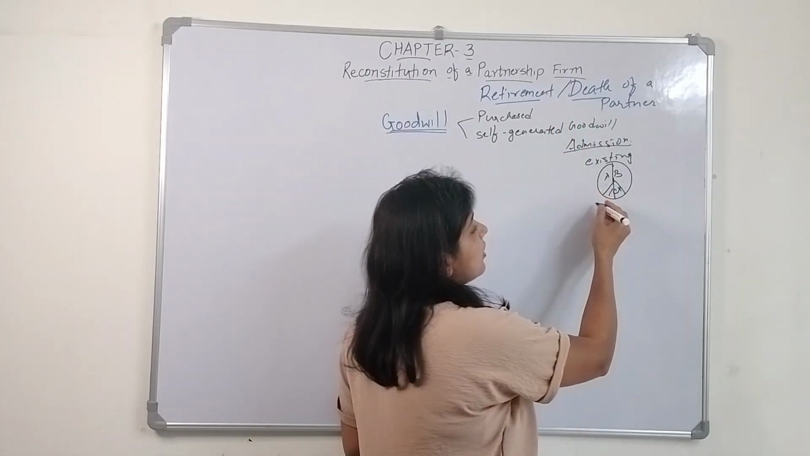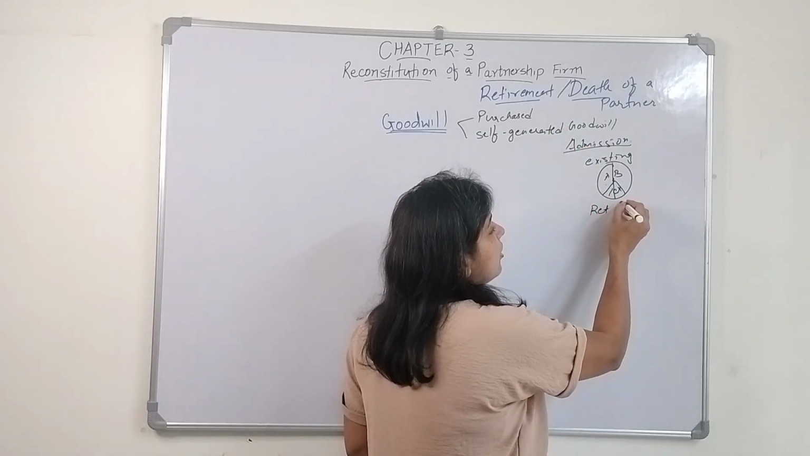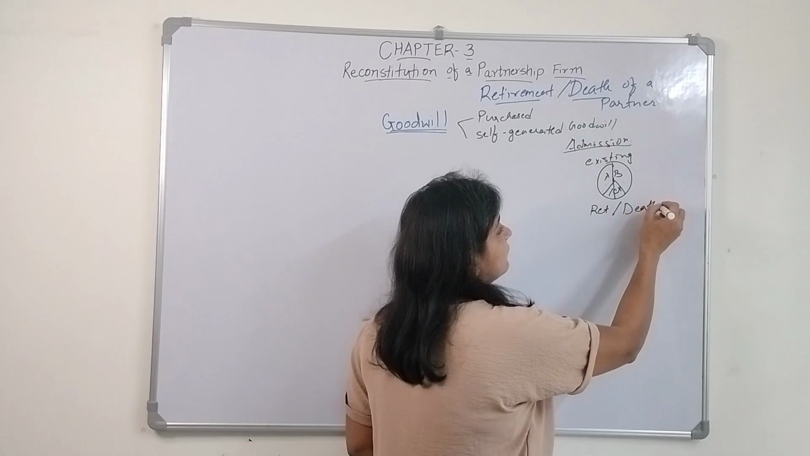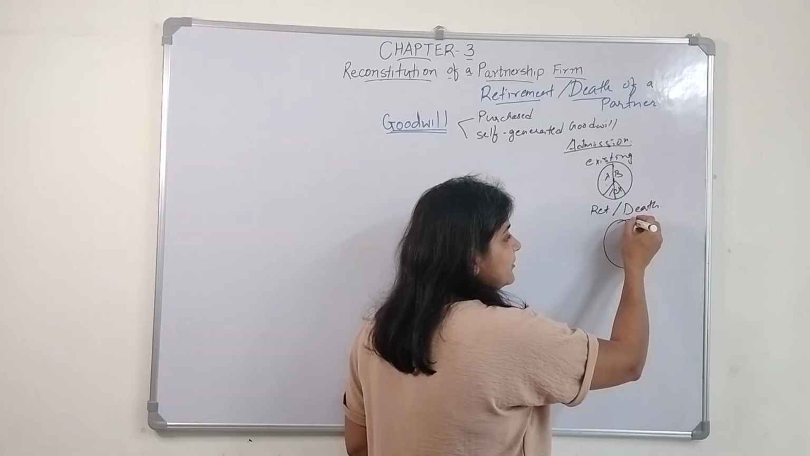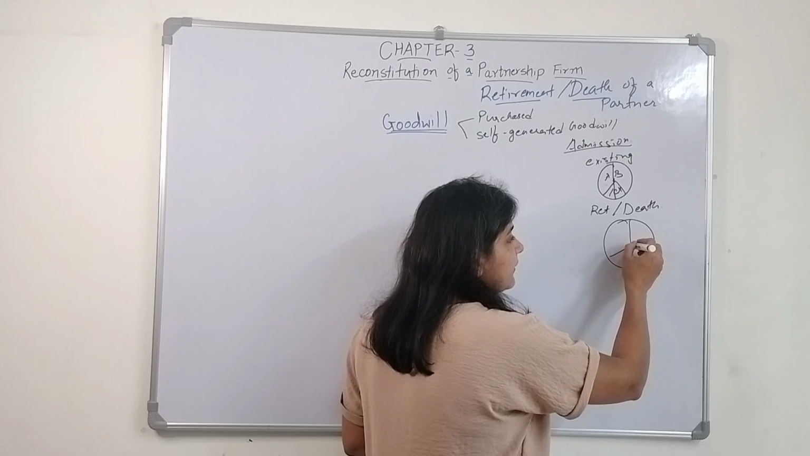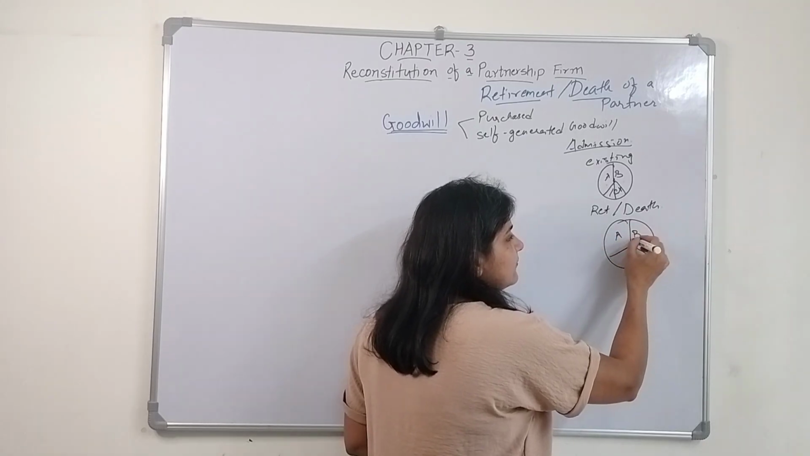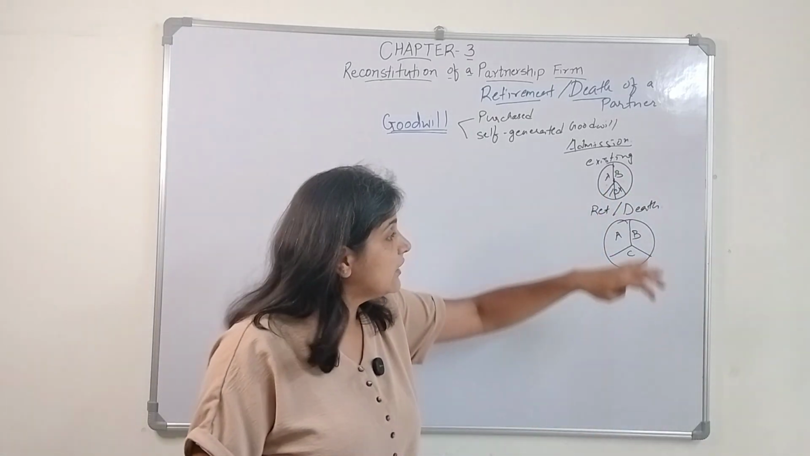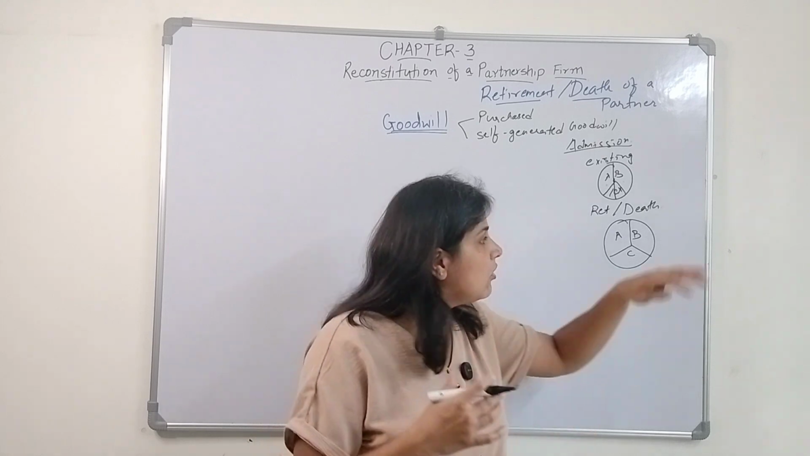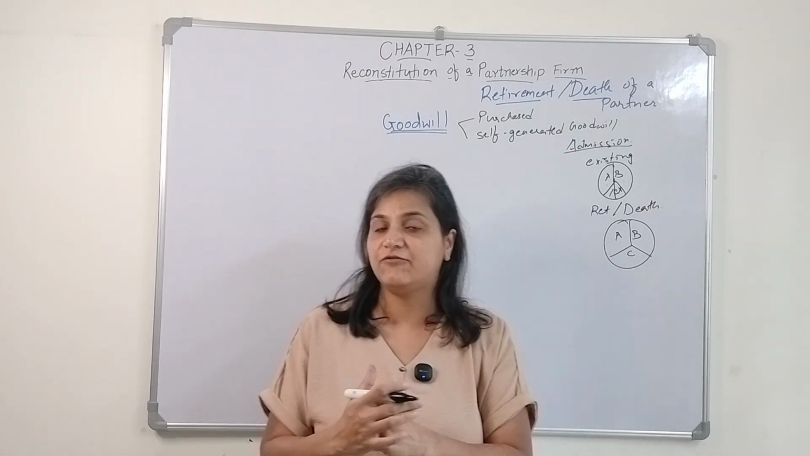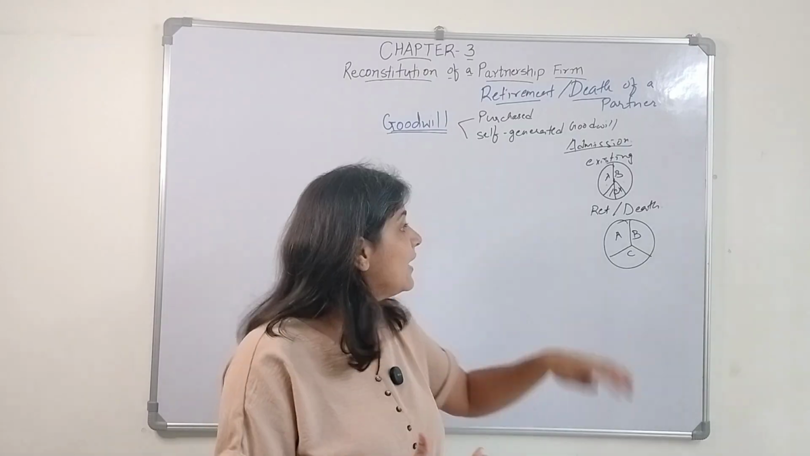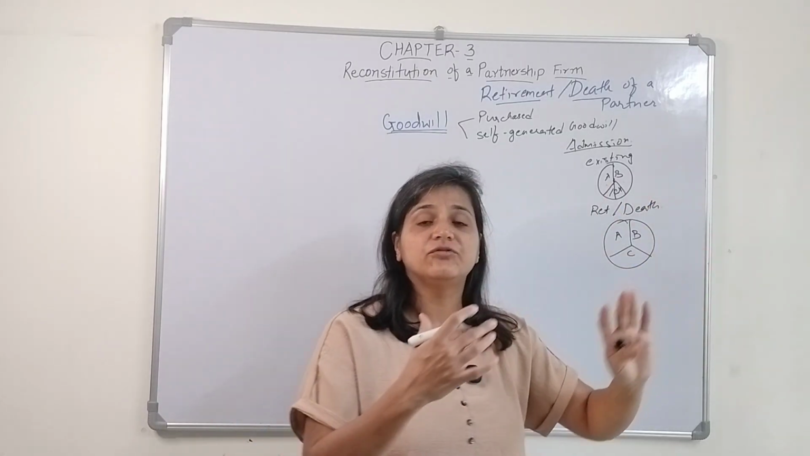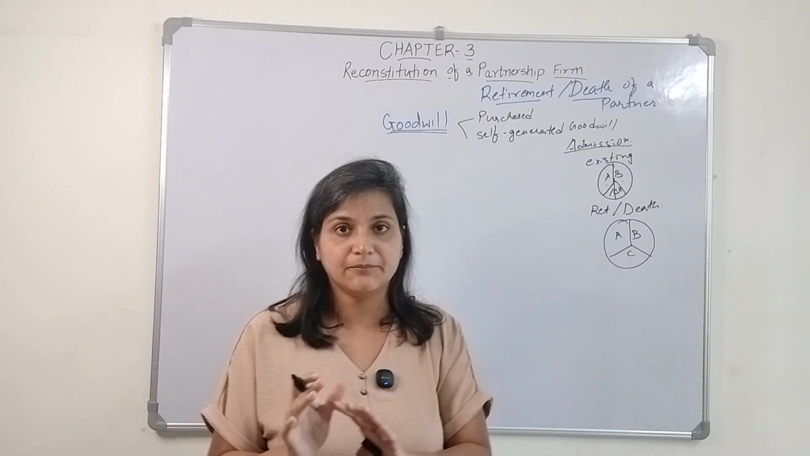Similarly, when we talk about the retirement or death of a partner, right? Taking the same situation, this is a profit which was being shared between three partners, A, B, and C. All three partners put in efforts and created a market reputation, because of which the three of them are getting the benefits.